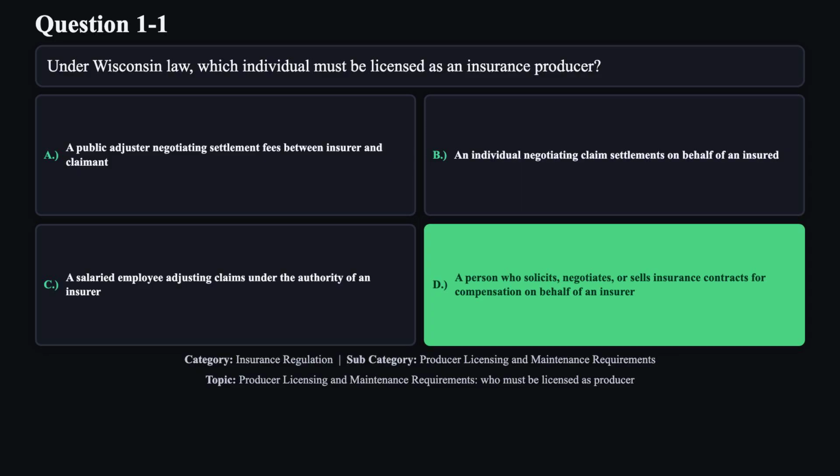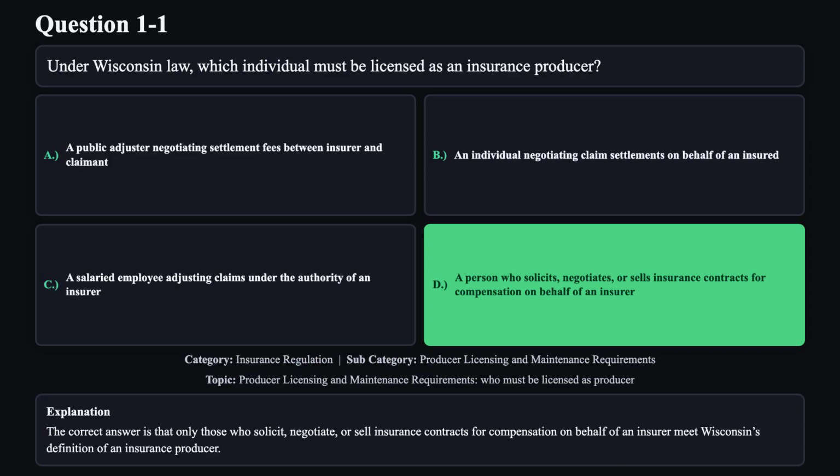The correct answer is D. The correct answer is that only those who solicit, negotiate, or sell insurance contracts for compensation on behalf of an insurer meet Wisconsin's definition of an insurance producer.